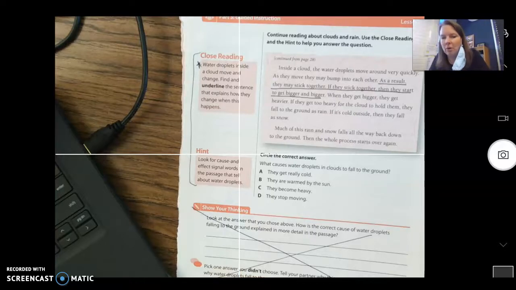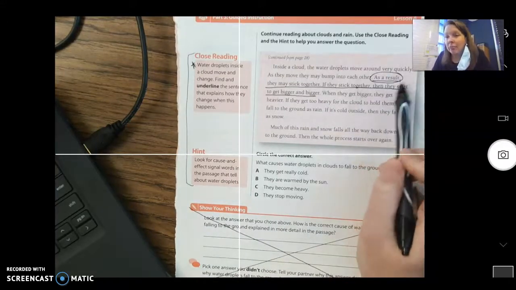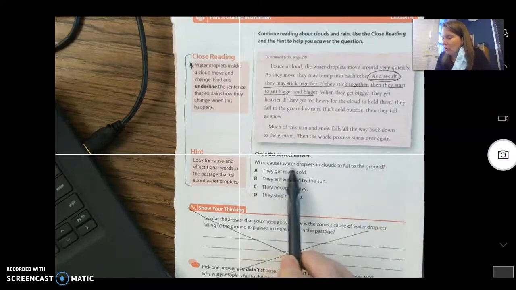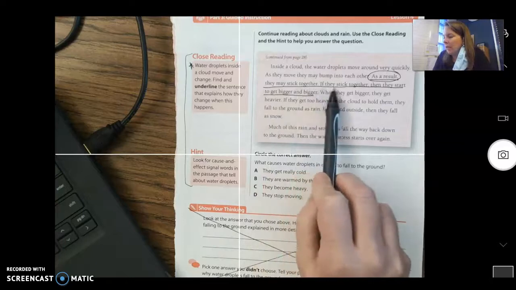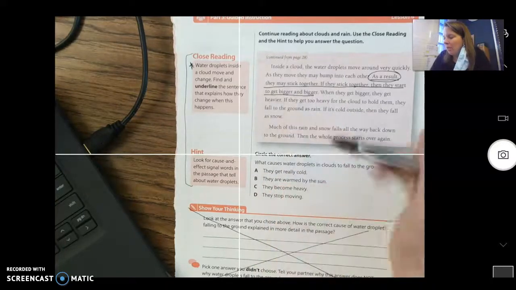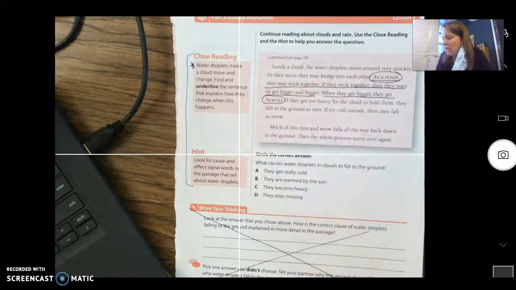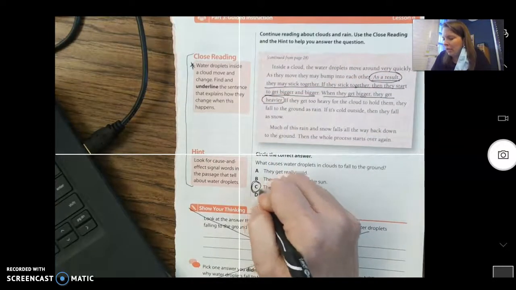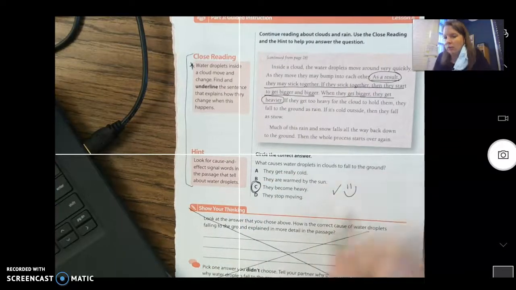So I'm going to pause the video. I want you to look for those signal words and see if you can pick the best answer. Okay, so I circled the signal word as a result. And so the question is, what causes water droplets in clouds to fall to the ground? So they start to stick together. They get bigger and bigger. And then right here, when they get bigger, they get too what? Heavy. So did you pick letter C? If you did, awesome job.